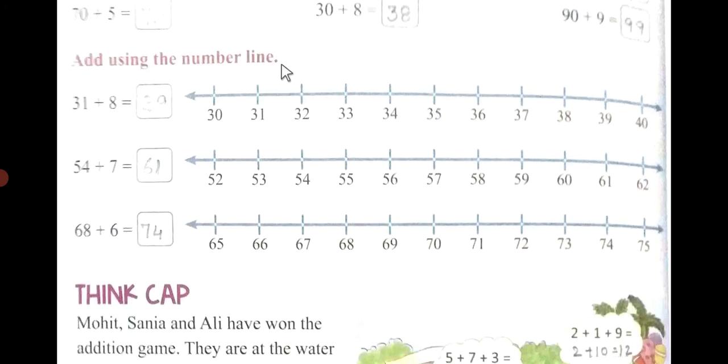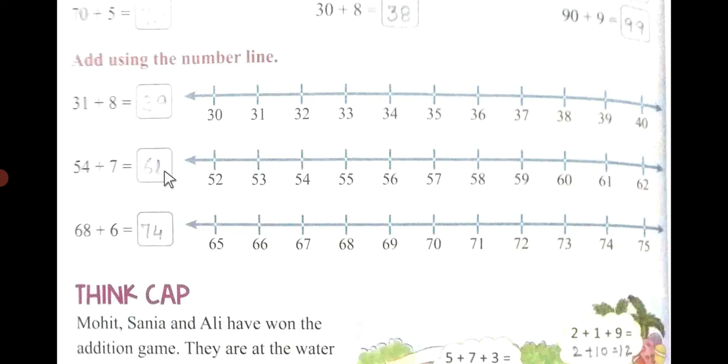So add using the number line. You can see 31 plus 8. So 31 plus 1 is 32. You write the numbers here: 1, 2, 3, 4, 5, 6, 7, 8. So 31 plus 1 is 32, plus 1 is 33, plus 1 is 34, plus 1 is 35, plus 1 is 36, plus 1 is 37, plus 1 is 38, and 38 plus 1 is 39. So the answer will be 39.